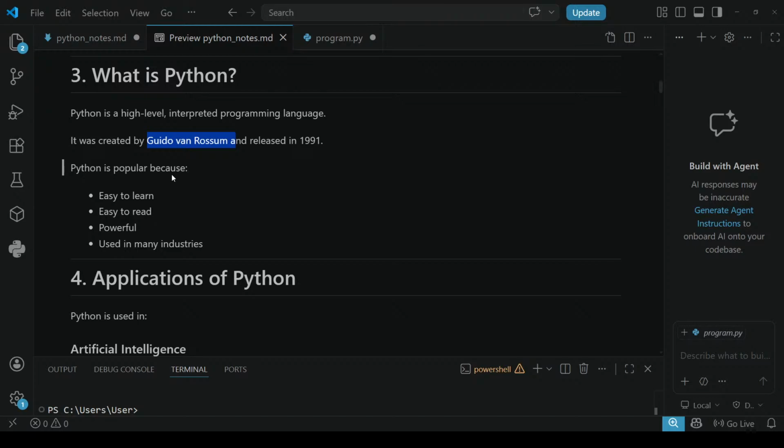And next, it is also powerful. Don't think that because it is easy it is not powerful. It is powerful because in most cases it is used by developers for building many applications, web development, artificial intelligence, and many more. Python acts as a backend for building many applications, so it is powerful. Next, it is used in many industries. Yes, of course, Python is used in many industries, so Python is very popular.